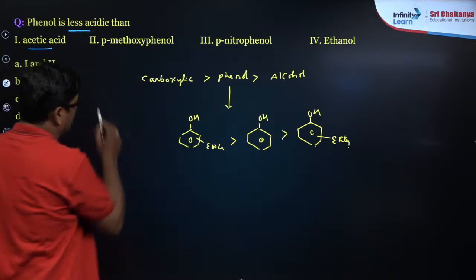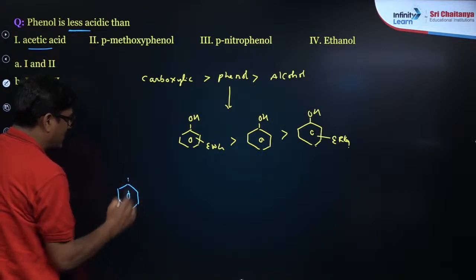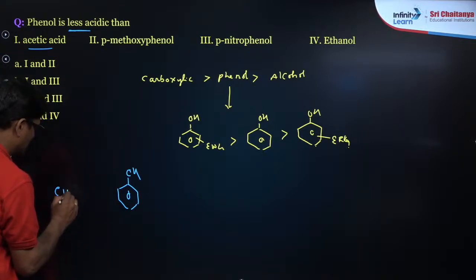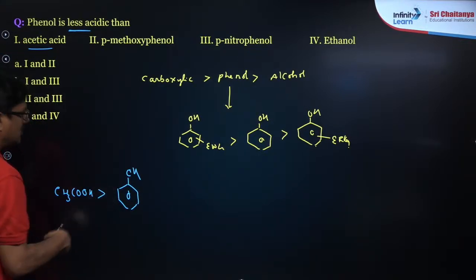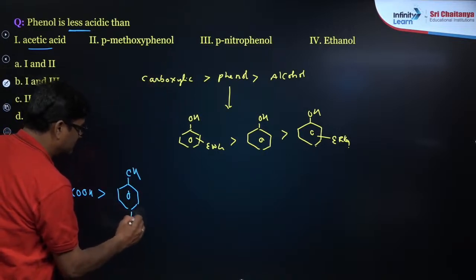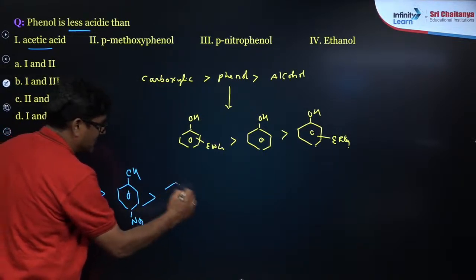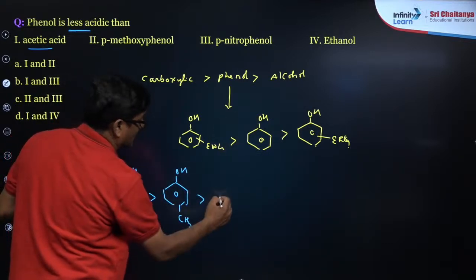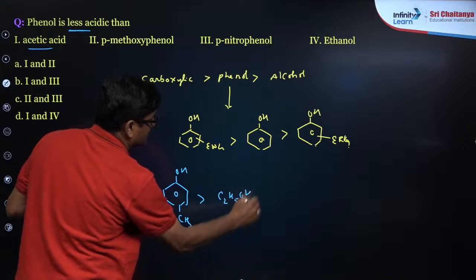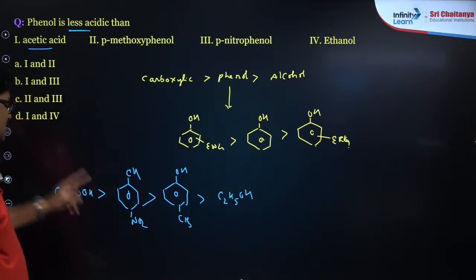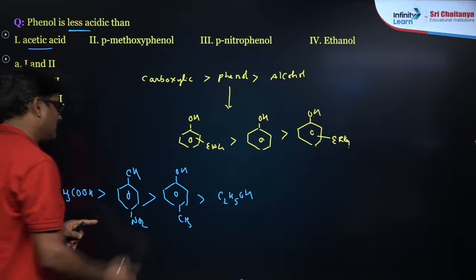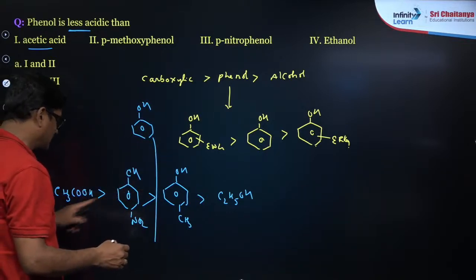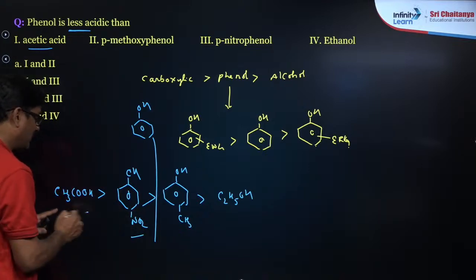So here this is the structure of paramethoxyphenol, and the structure of acetic acid will be like this, CH3COOH, which is more acidic than paranitrophenol and paramethoxyphenol, then ethanol, C2H5OH. So phenol is less acidic than, where it comes here, phenol comes in this order. So phenol is less acidic than para-nitrophenol and acetic acid.